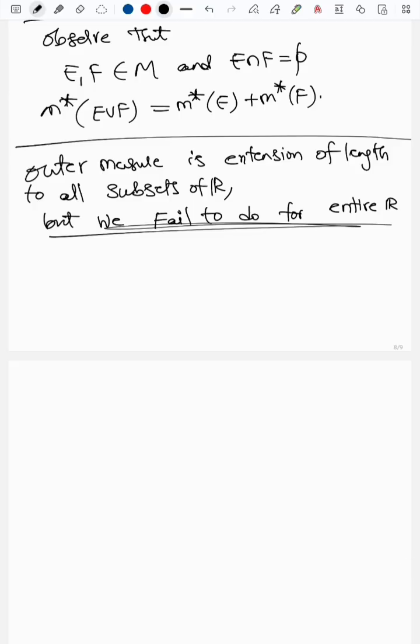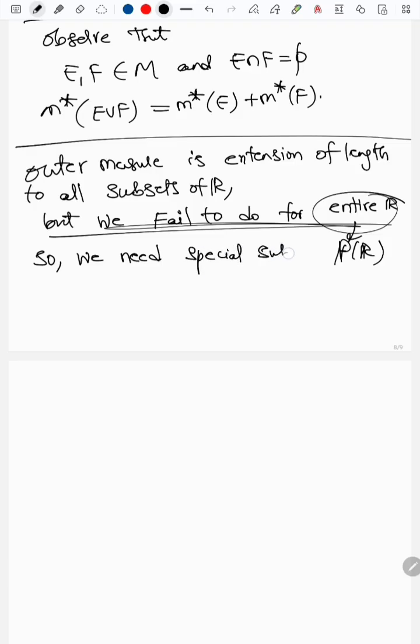So we need some special sets. Entire R means the whole power set of R. Here I'm very clear, the power set of R. We need special subsets, call them A or M, nice sets, which are sitting properly under the power set of R.